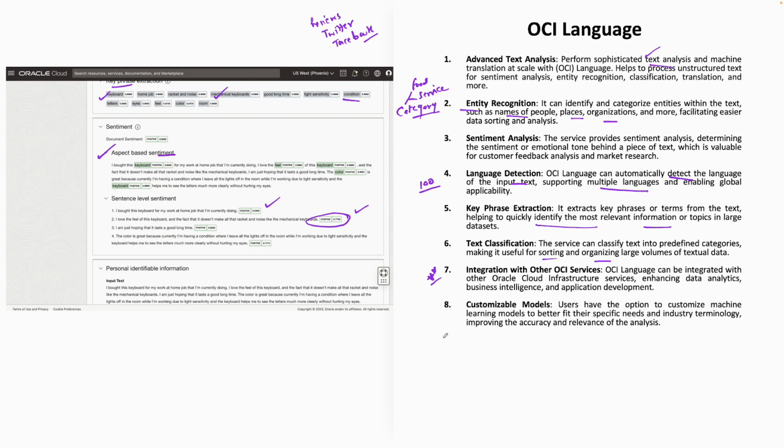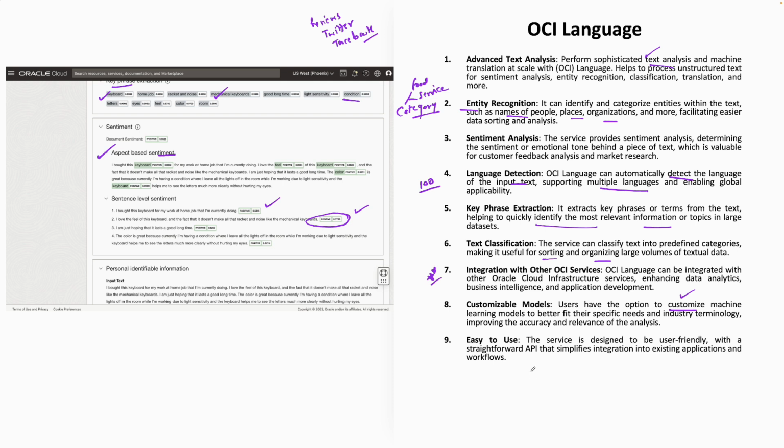And quite important, it's not that you just simply use it out of the box. You can even customize your machine learning model. We'll see in the demos as well, the users have the option to customize the machine learning model to best fit their organization. There is never a one size fits all, as we call it. So it allows you to either use the predefined models, or you can customize the models as per your specific needs and your terminologies, which helps to improve the accuracy and relevance of the analysis.